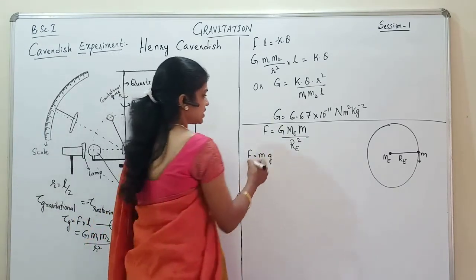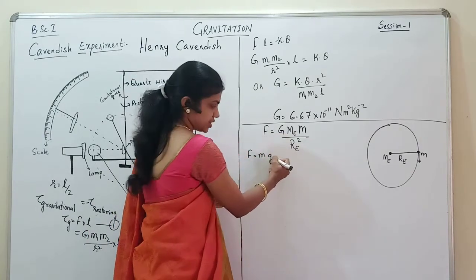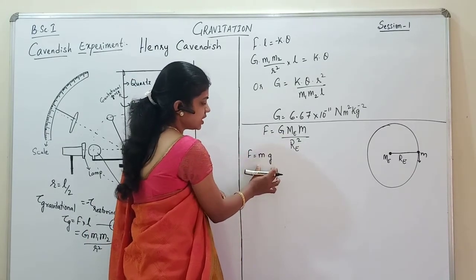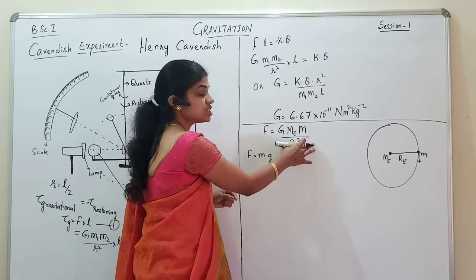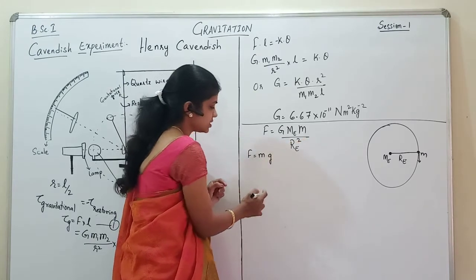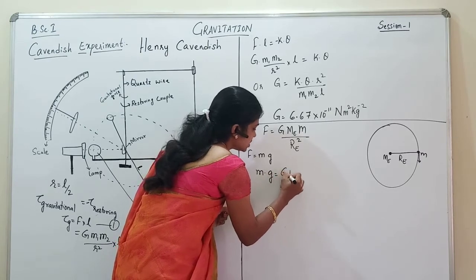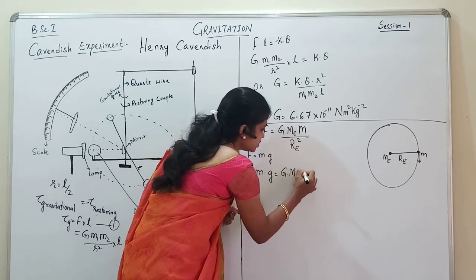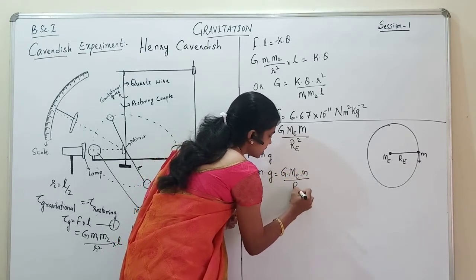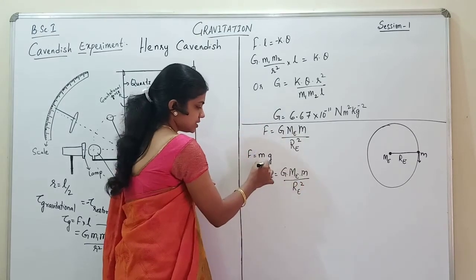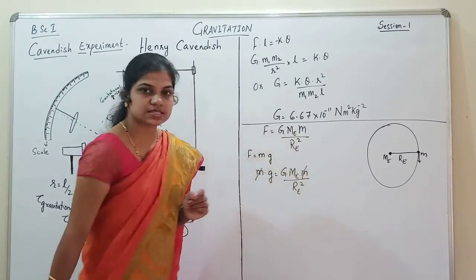Since these two equations are similar, we can equate: m into g is equal to G into ME into m upon RE square. Now this m and this m get cancelled.